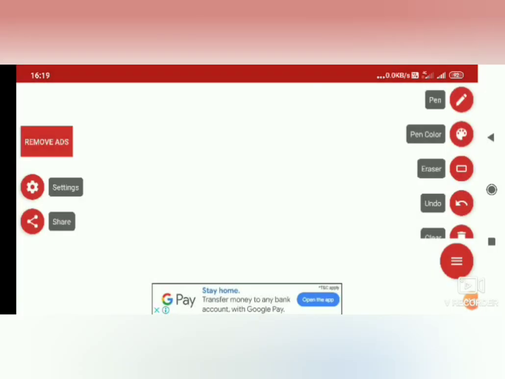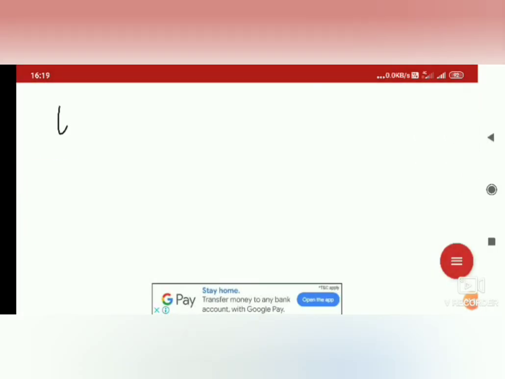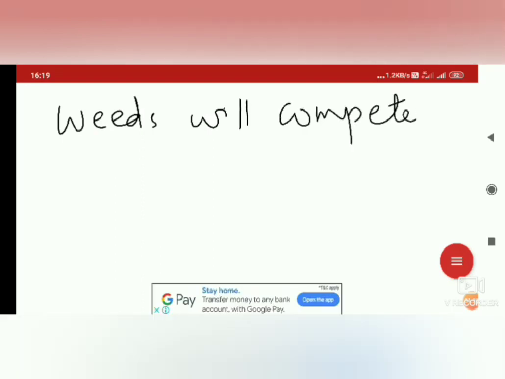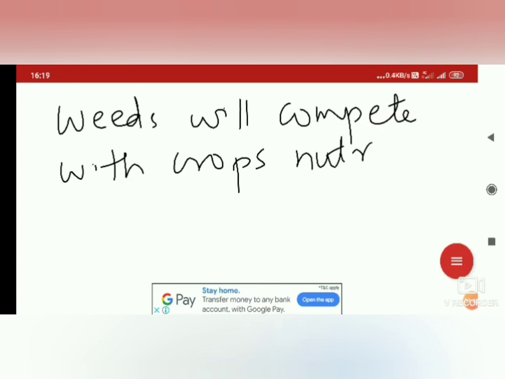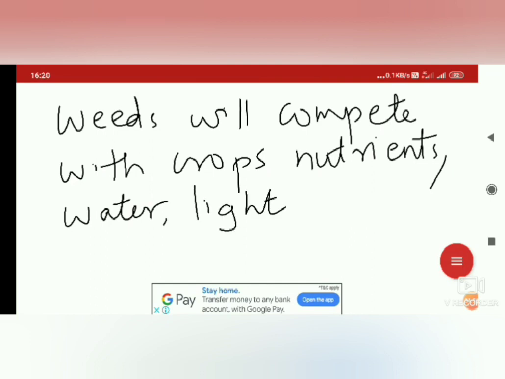What happens if we do not remove the weeds? Otherwise, these weeds will compete with the crops for nutrients. We applied a lot of nutrients in the form of manures and fertilizer. Then we applied water, and the weeds will compete for water. They will also compete for light. All these are necessary for our crop field.